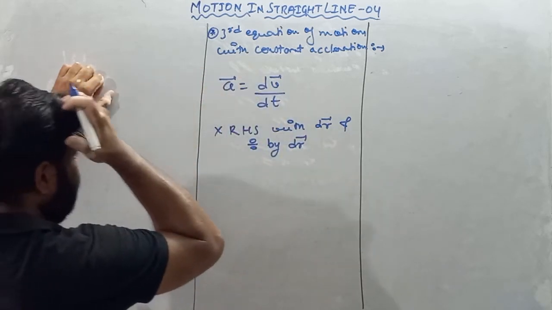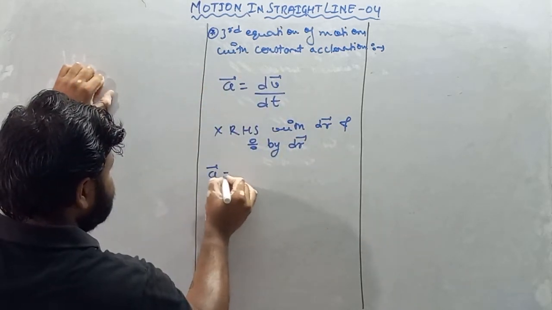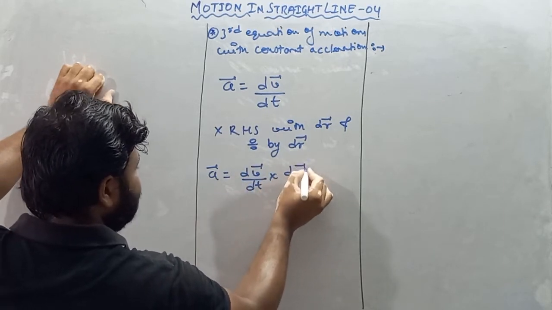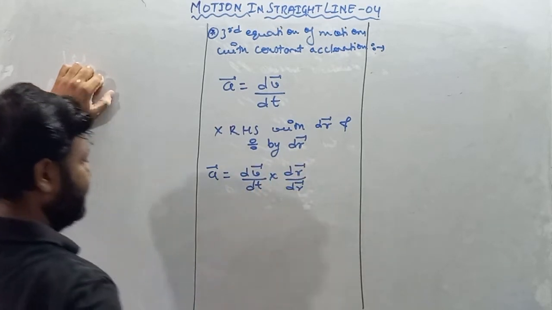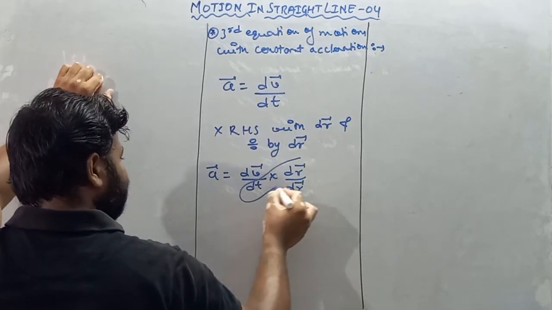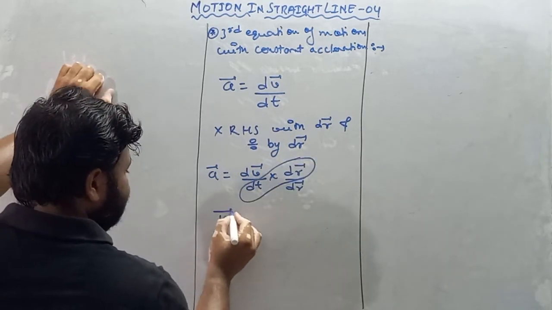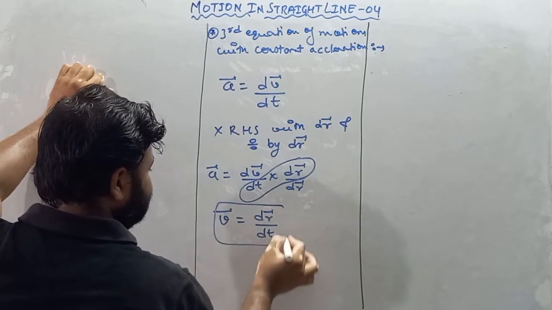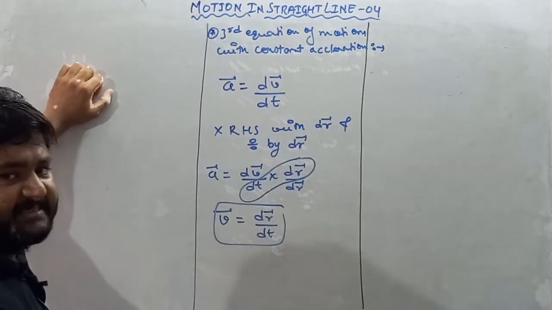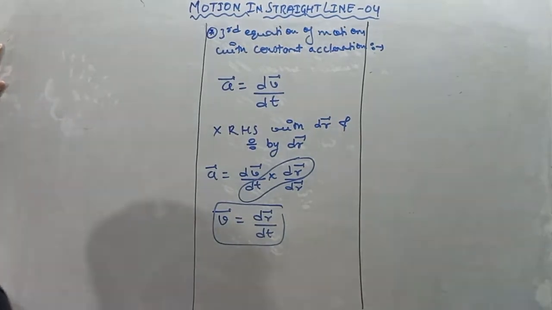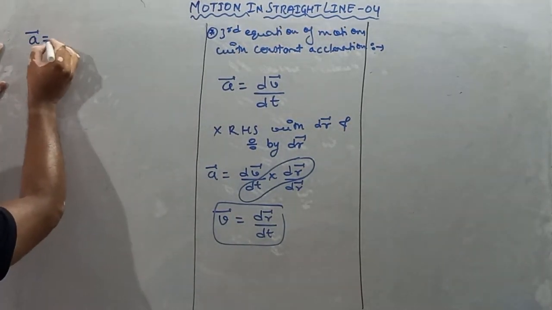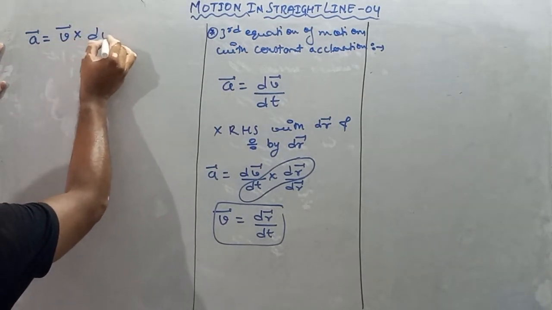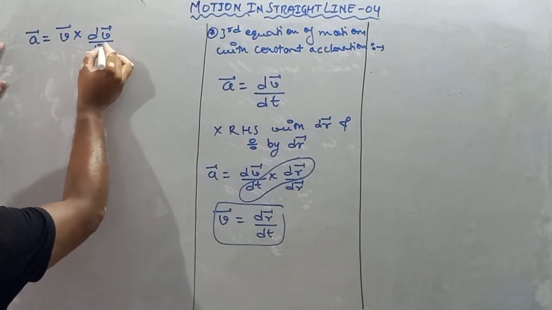So we'll get a vector is equal to dv vector by dt multiplied by dr vector divided by dr vector. Now see, my dear student, we know that velocity vector is written as dr vector by dt. So instead of dr vector by dt, we'll write v vector. So we'll get a vector is equal to v vector into dv vector upon dr vector.